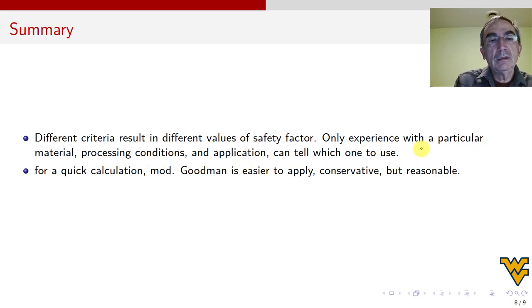And sometimes the code or the regulations or the practice within the company say that we have to use one criterion versus the other. That's just saying that people have experience and they say, we're going to use this because for our industry, that's what works. So Mott-Goodman remains the winner for quick calculation because it's linear, it's easy, it's conservative. So we like it.